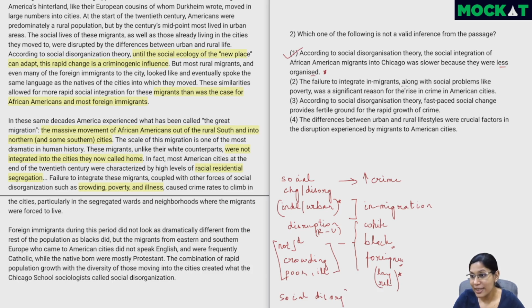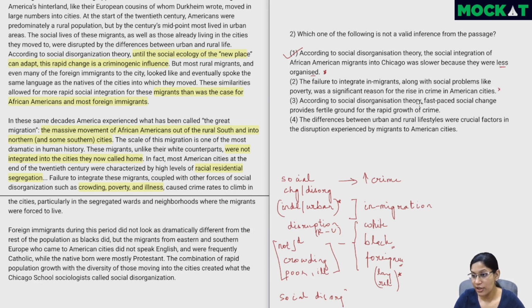The failure to integrate in-migrants along with social problems like poverty was a significant reason for the rise in crime in American cities. This is definitely the case. Not integrating, poverty, one more thing which is illness. So 2 of the major causes are mentioned here. So this can be inferred, so we can eliminate it.